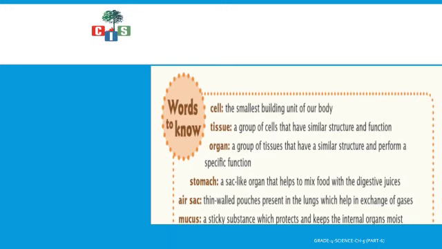Okay, now the next word is stomach. Yes, we know it is a sac like structure that helps to mix food with the digestive juices. Then the air sac. Air sacs are present inside our lungs. They are thin walled pouches present in the lung which help in the exchange of gases. Exchange of gases, O2 and CO2, mainly takes place in our air sac which is present inside our lungs.